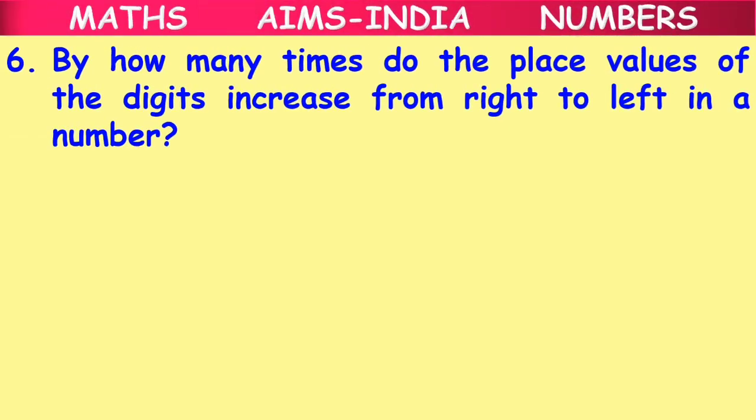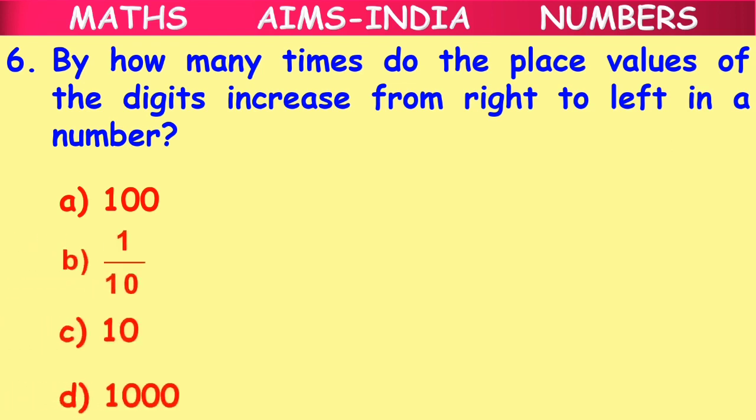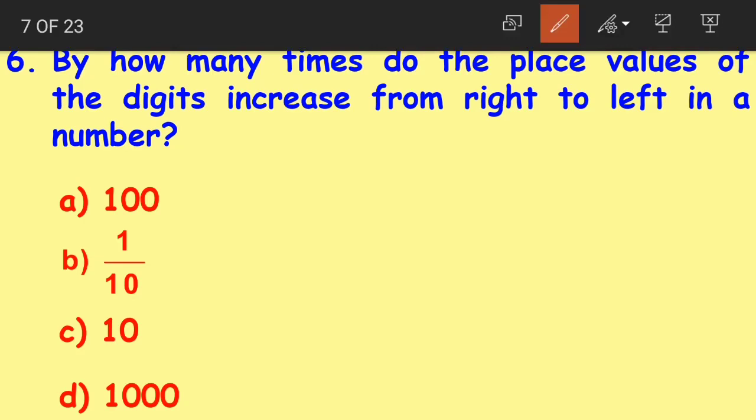By how many times do the place values of the digits increase from right to left in a number? Again, let us read the question. By how many times do the place values of the digits increase from right to left in a given number? Option A 100, option B 1 by 10, option C 10, option D 1000. Now what they are asking in the question is, if we take a number, let us take the number 312.